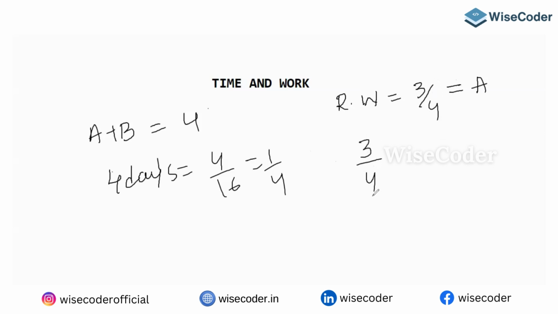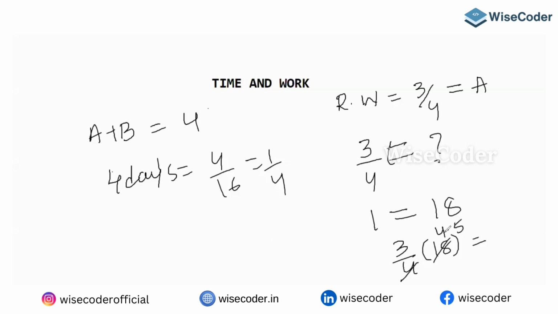A will take how many days? Actually, A will take 18 days. See, the full work, which means one work, takes 18 days. So 3/4, which means 75% of the work, he will take how many days? 3/4 of 18. If you calculate, 4 ones are 4, 4 fours are 16, and that gives 4.5, into 3. So that will give you 13.5 days. See how simply we can answer it.